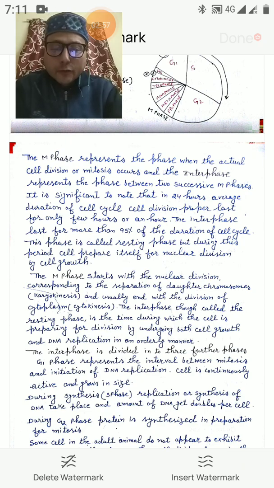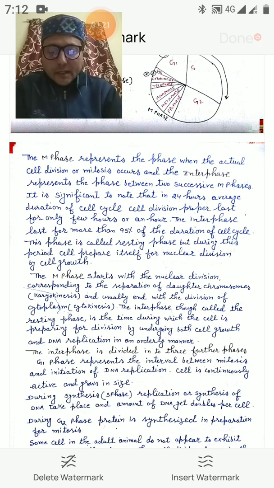It is significant to note that in a 24-hour average duration of cell cycle, the cell division proper lasts only for a few hours or an hour. The interphase lasts for more than 95% of the duration of the cell cycle. This phase is called the resting phase, but during this period, the cell prepares itself for the nuclear division by cell growth.